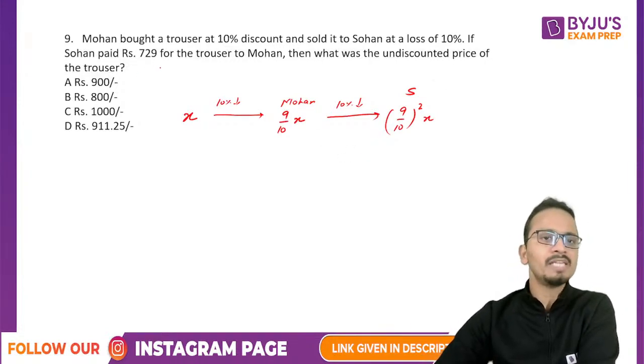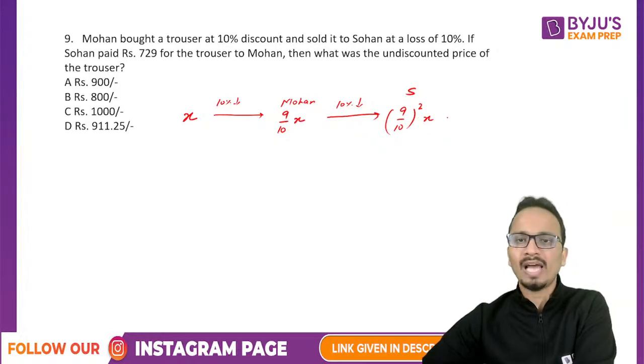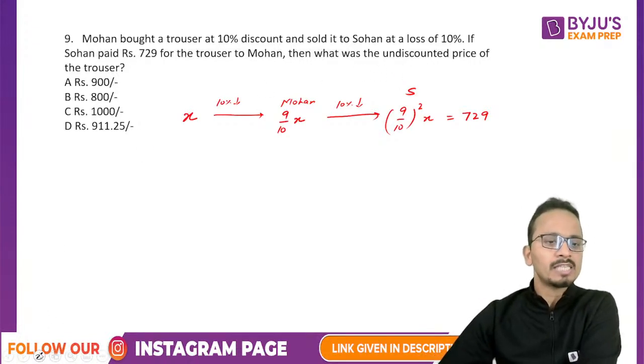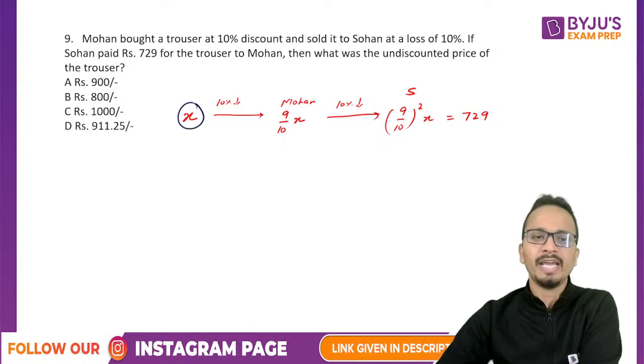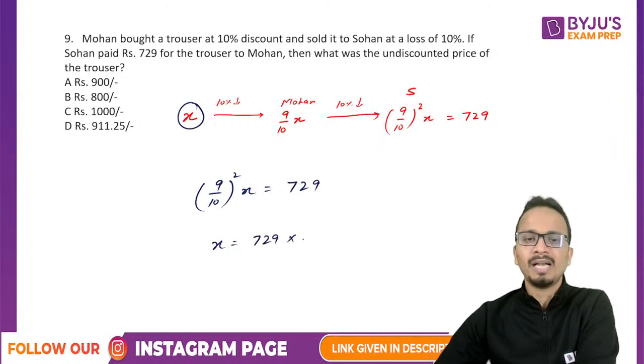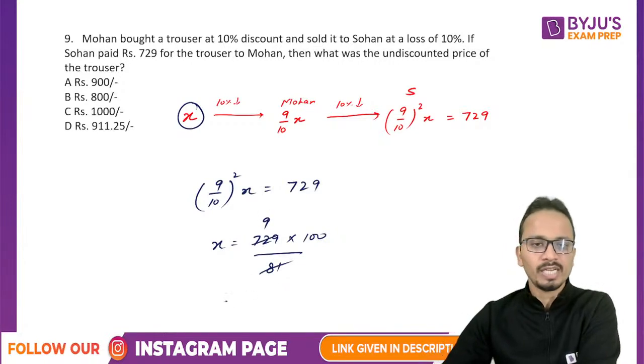Now Sohan paid 729, so the value that Sohan paid is equal to 729. Then what was the undiscounted price? That means they are asking us to find the value of x. Okay, so (9 by 10) square x is given as 729. So the value of x will be 729 multiplied by 100 divided by 81. Now 81 into 9 is 729. So the answer will be equal to 900.